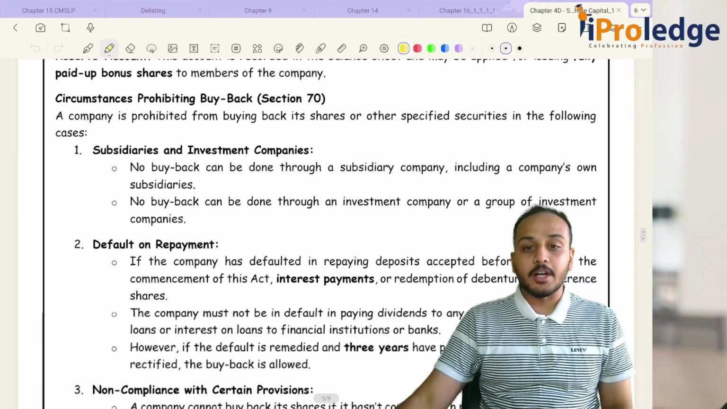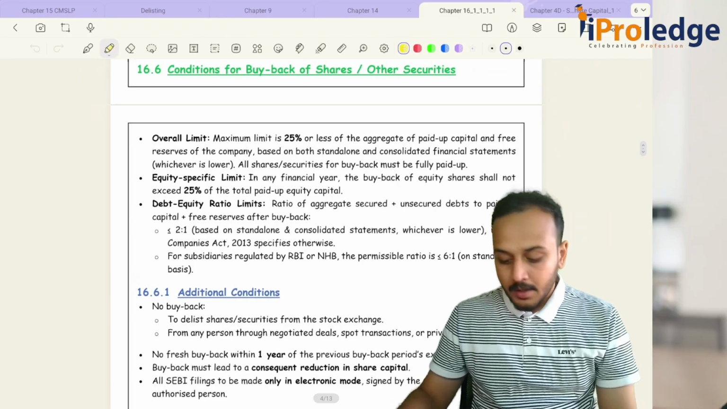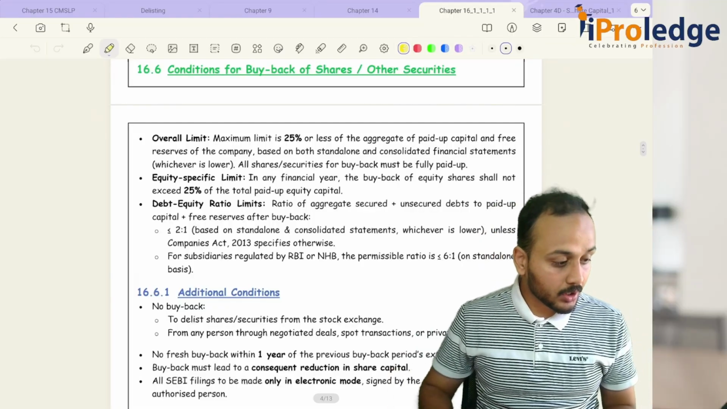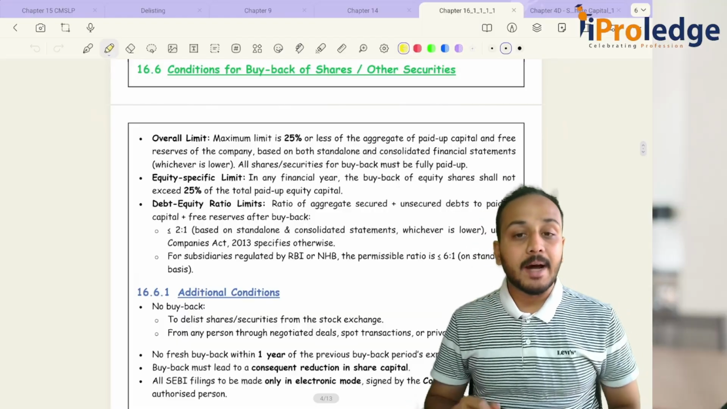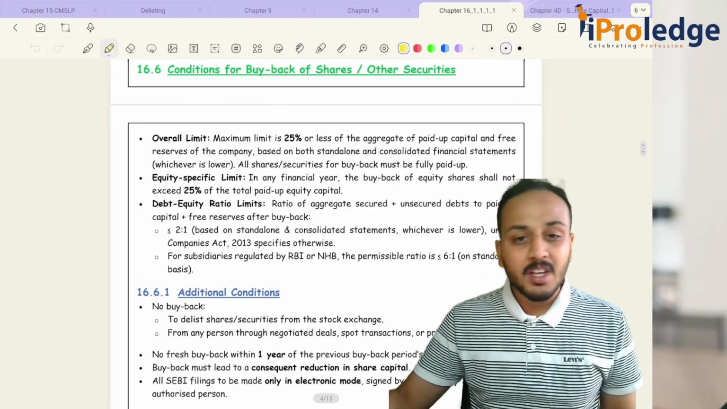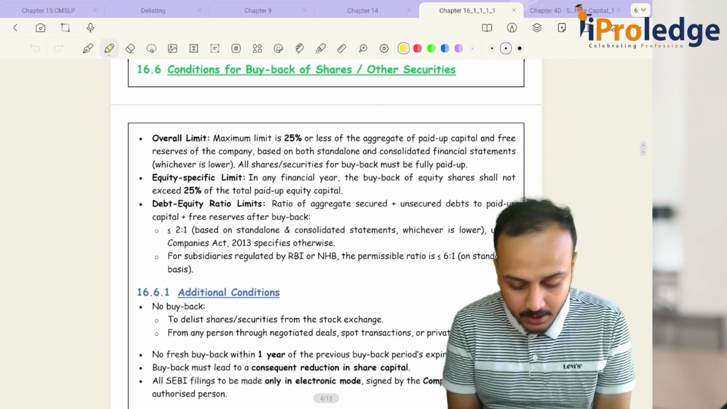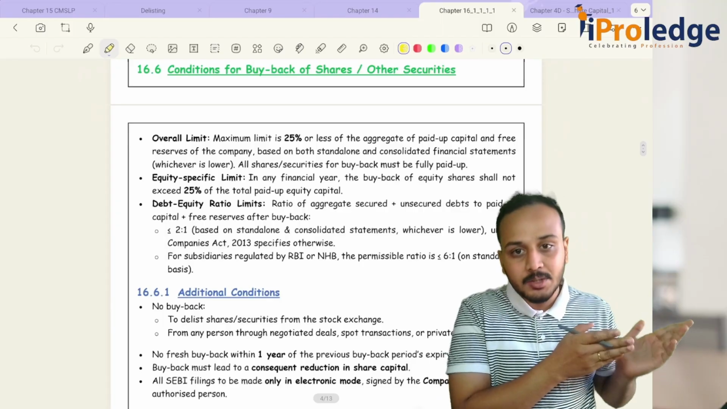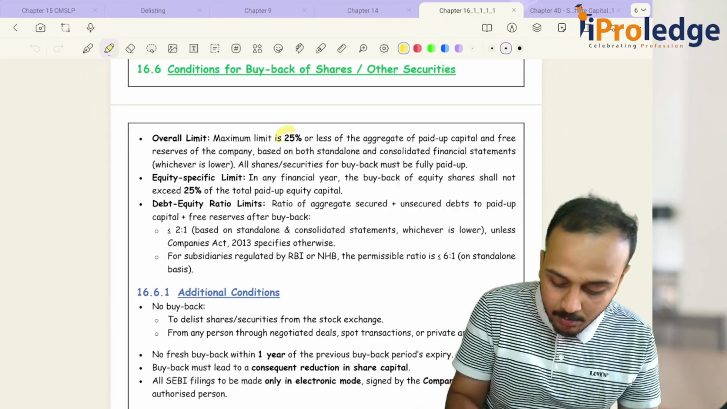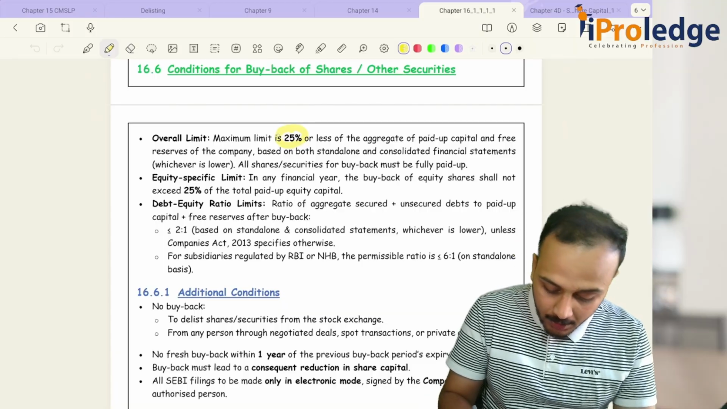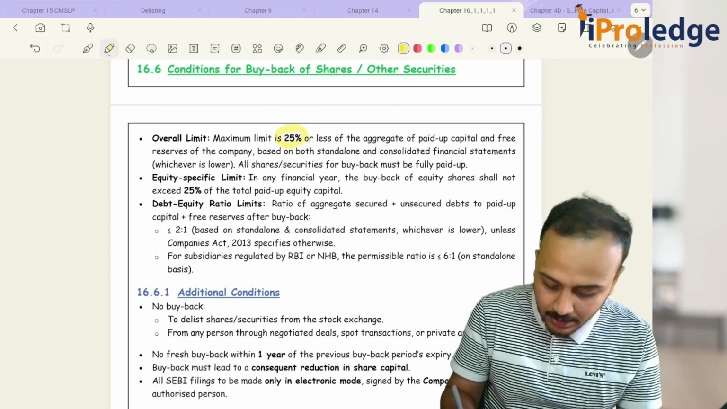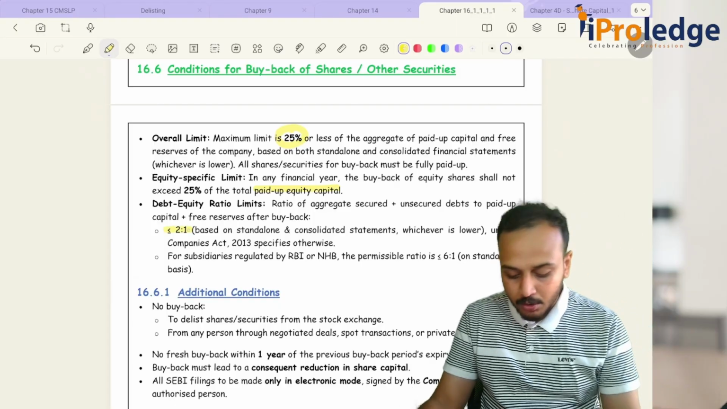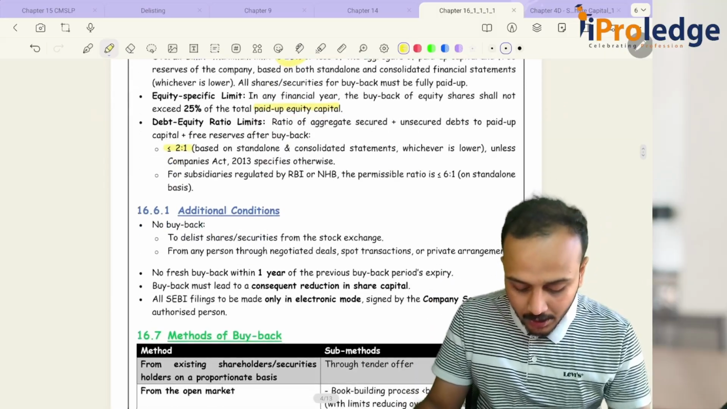Now let's start looking at your buyback. Now coming to our buyback regulations. What are we coming back to? Coming back to our buyback SEBI regulations. Okay, these are of course applicable only to listed companies. Now what are the conditions? Most of the conditions are similar to what has been given in your Companies Act. What is the maximum limit? 25%. Okay, if it is equity, then you will be considering your paid up equity capital. Your debt to equity ratio should be less than or equal to 2:1. And what are your additional conditions?